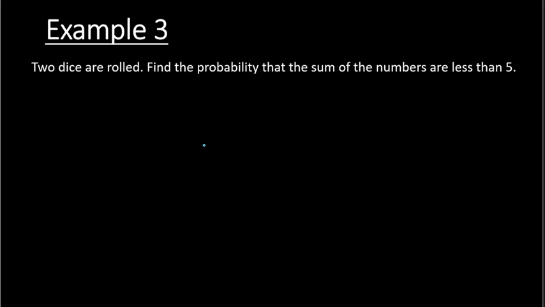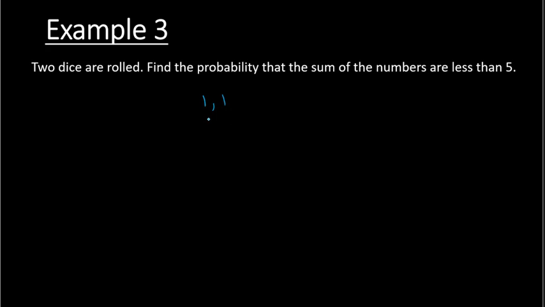Example 3. Here we have 2 dice that are rolled, and we are to determine the probability that the sum of the numbers is less than 5. Alright, so when you roll the dice, the first dice could be a 1 and 1.